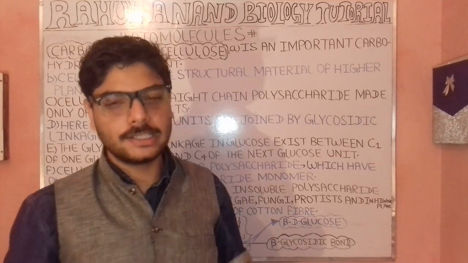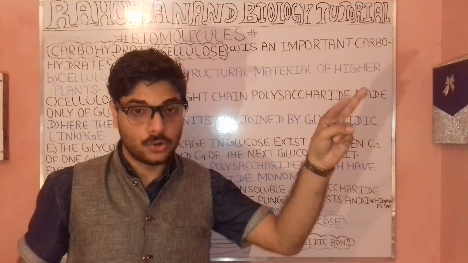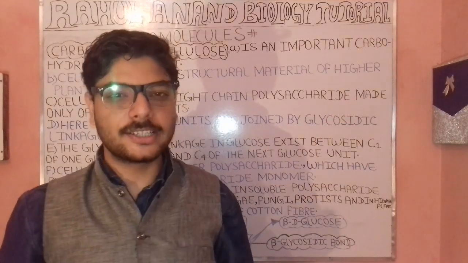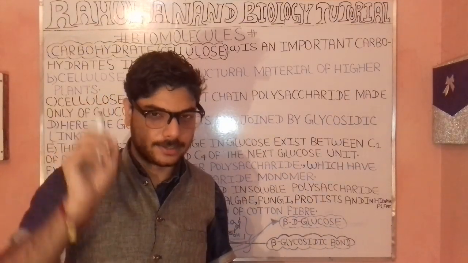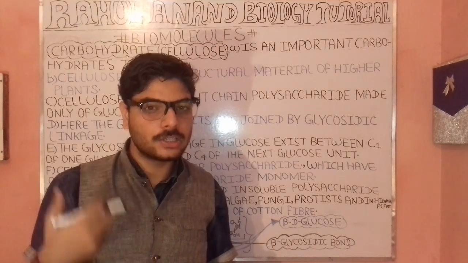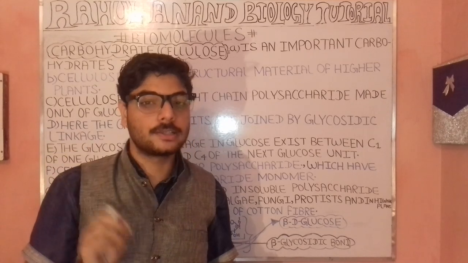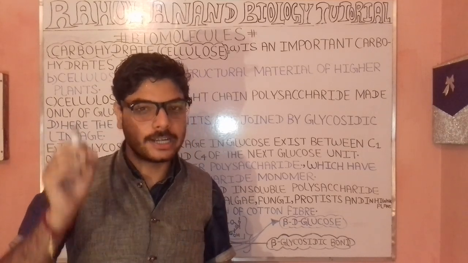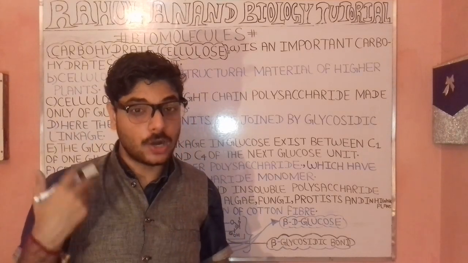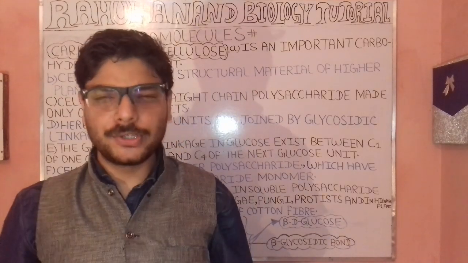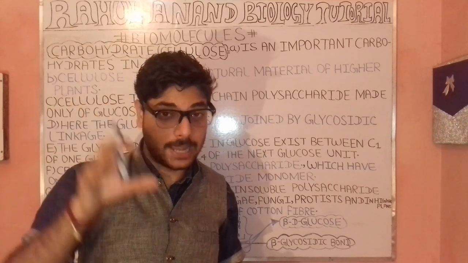Talking about cellulose, it is the most important carbohydrate. Cellulose is the structural material of the higher plants. Cellulose is a straight chain polysaccharide in which glucose units exist.